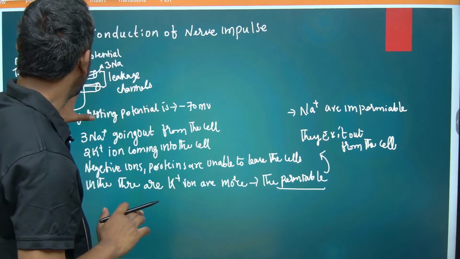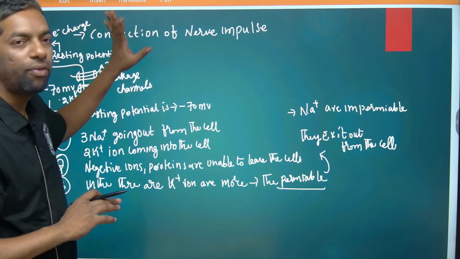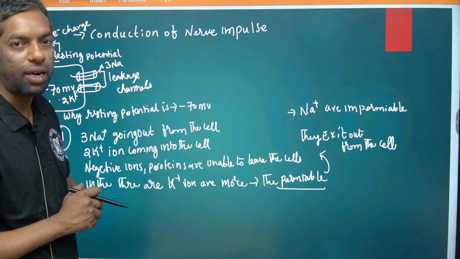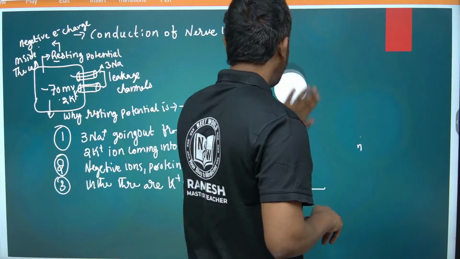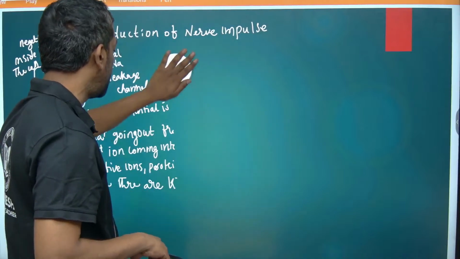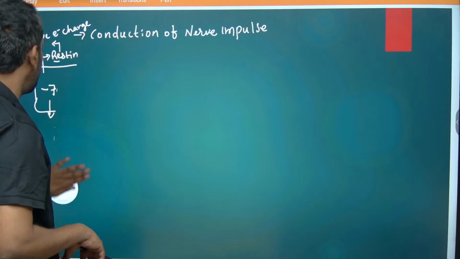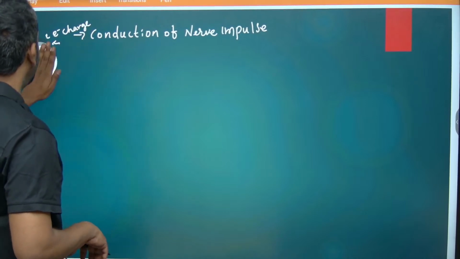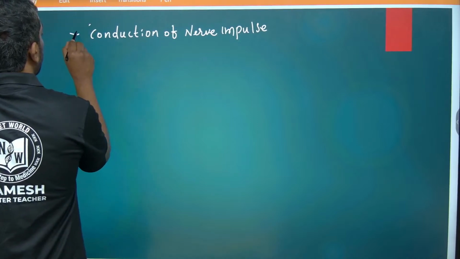So this minus 70 negative charge is involved in nerve conduction and impulses. How is it going to take place? How many channels are involved in this? There are certain channels which allow negative and positive ions into the cell, an exchange of negative and positive ions through the channels.